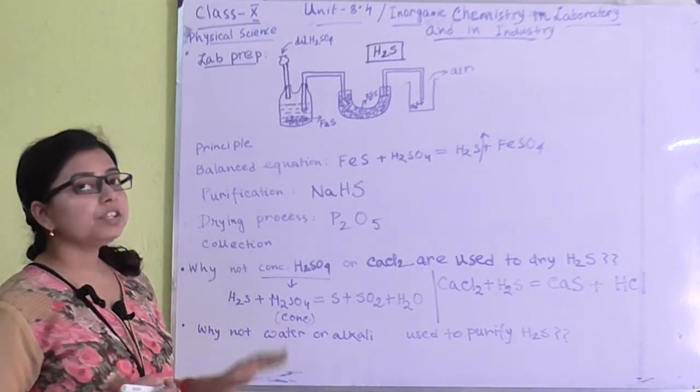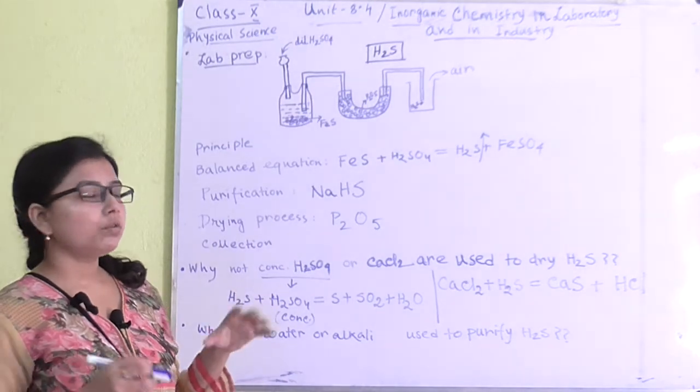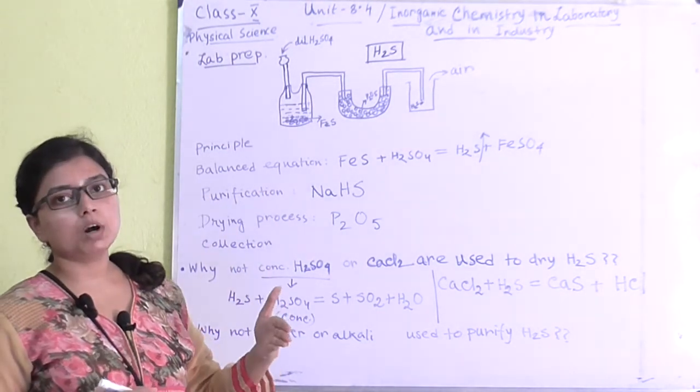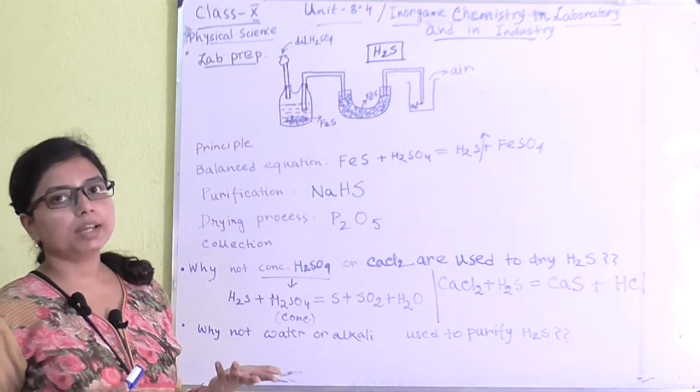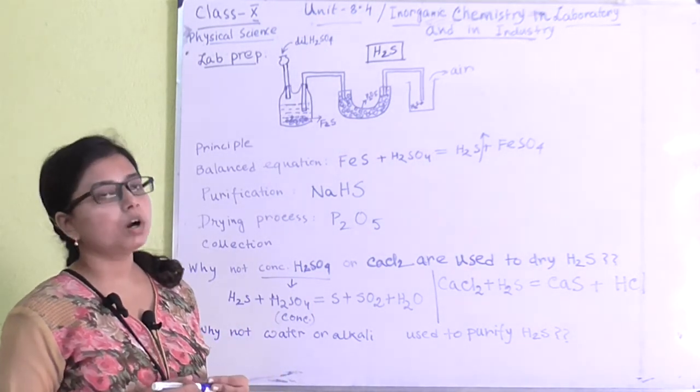Why? Because H2S is moderately soluble within water medium. So if you add H2S to the water mixture, it will absorb the gas. So the production will be lesser. So that's why we can't use water.